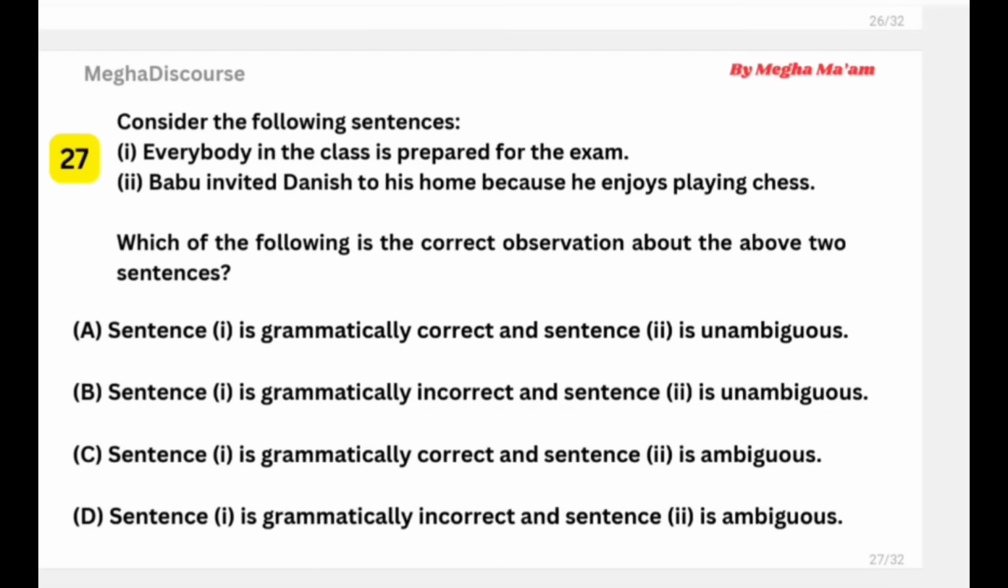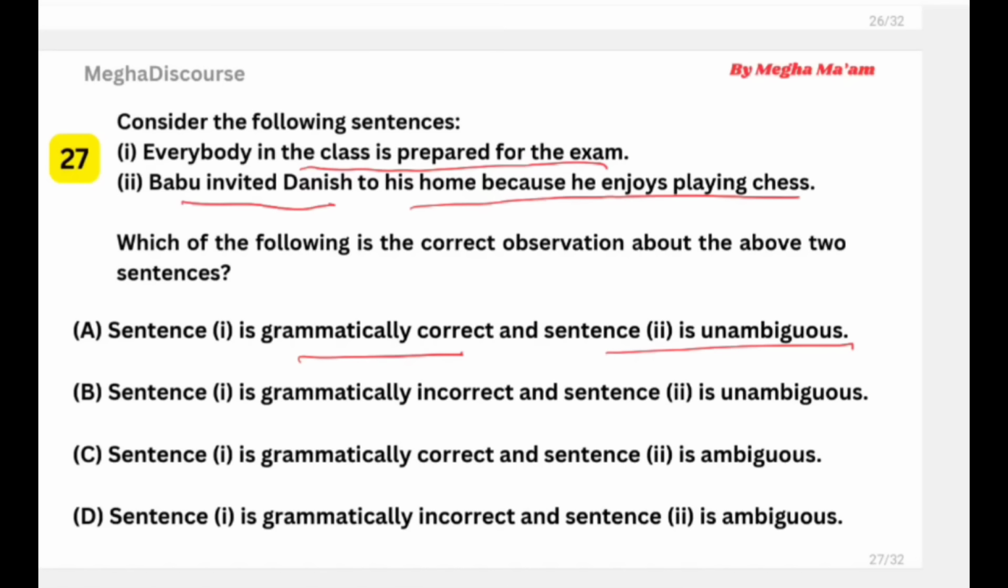Now the next we have, consider this sentence. Everybody in the class is prepared for the exam. Everyone is ready to give the exam. Babu invited Danish to his home because he enjoys playing chess. Now the options are: sentence 1 is grammatically correct, and sentence 2 says it is ambiguous or unambiguous. Ambiguous means it has multiple meanings or not.